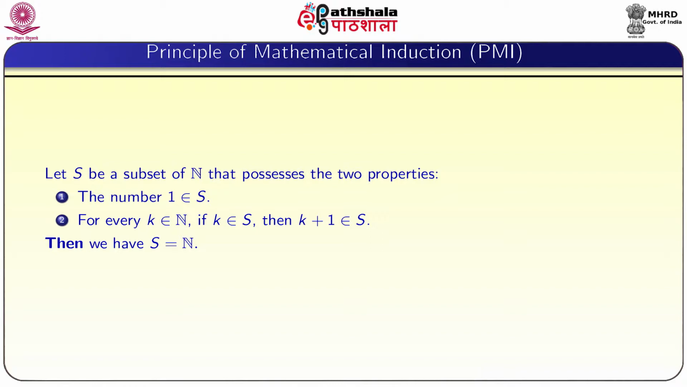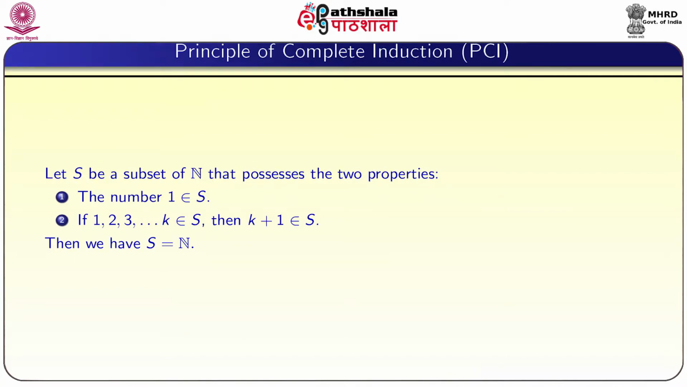So, now we will state the principle of mathematical induction. Let S be a subset of N that possesses two properties. The number 1 belongs to S. For every k belongs to N, if k belongs to S, then k plus 1 belongs to S. These are the hypotheses of the statement. Then we have S equal to N. This is what is called the principle of mathematical induction. You are aware of this one.